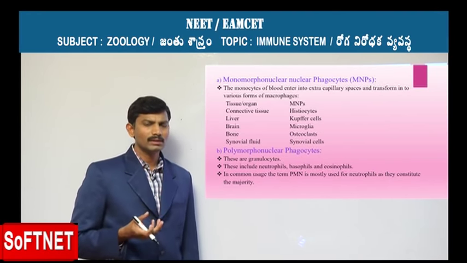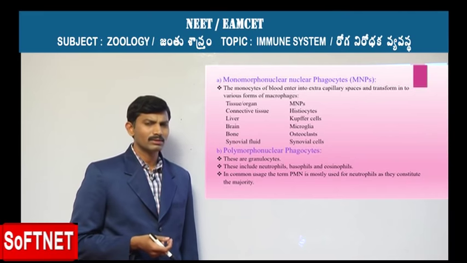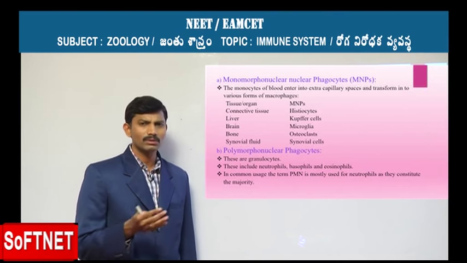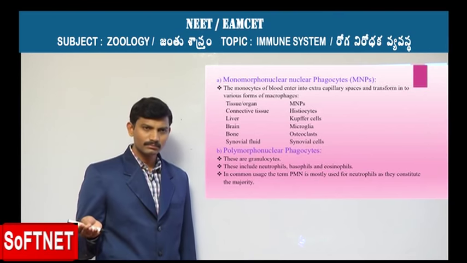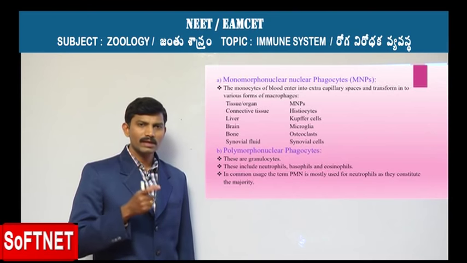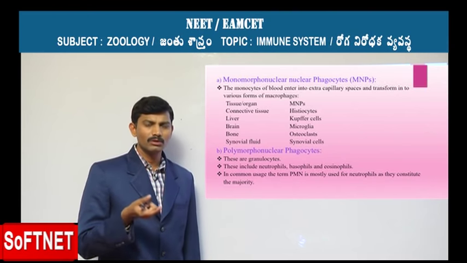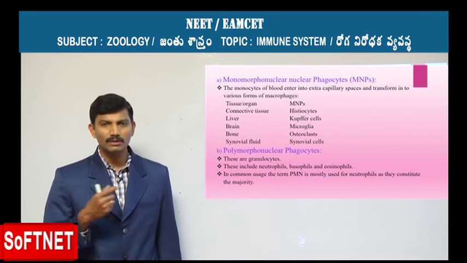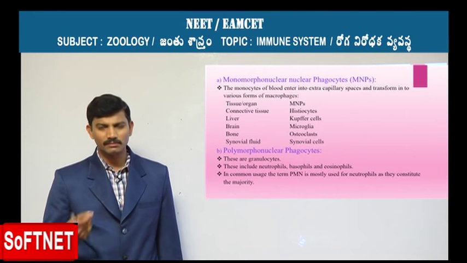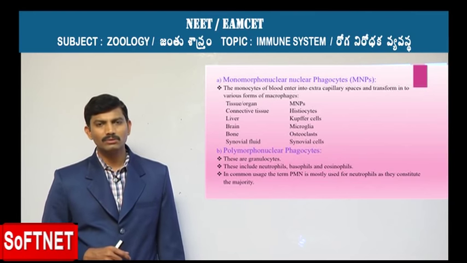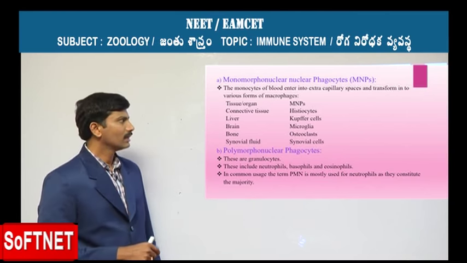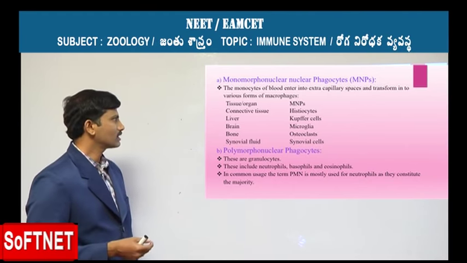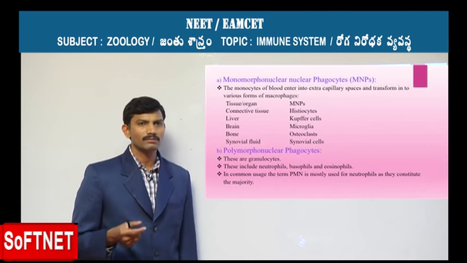As you know, WBCs are of two types, granulocytes and agranulocytes. Under the agranulocytes you have the lymphocytes and the monocytes. As long as they are freely circulating inside the blood, we call them monocytes. Sometimes these monocytes come out from the blood circulation or the blood capillaries and enter into the surrounding tissues, the extra capillary spaces, where they get transformed into various forms of macrophages.